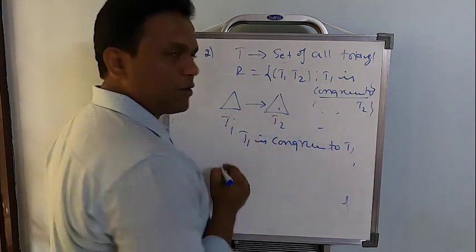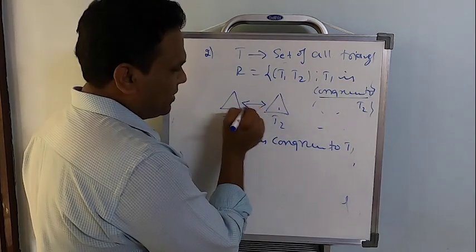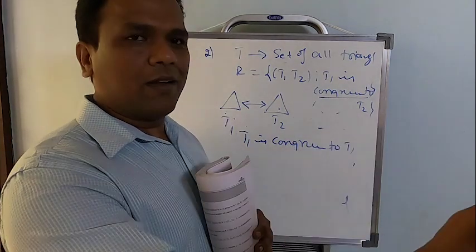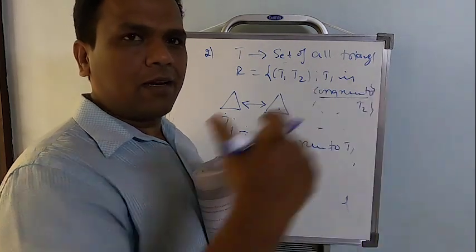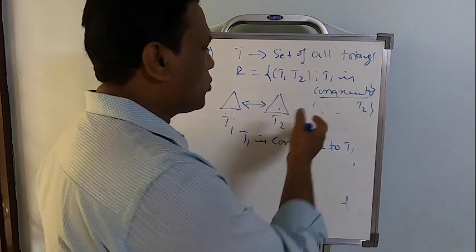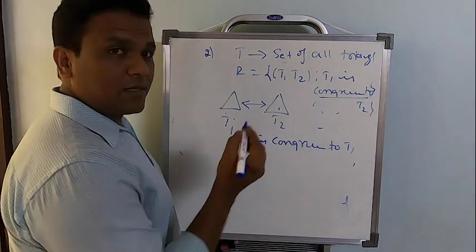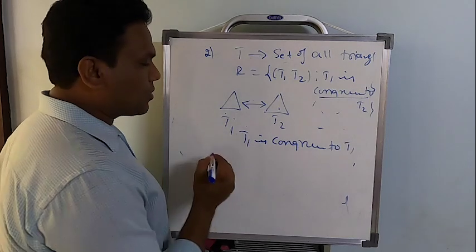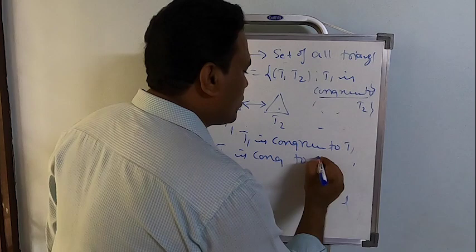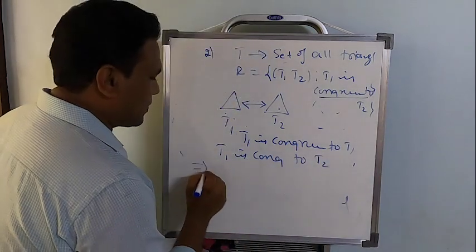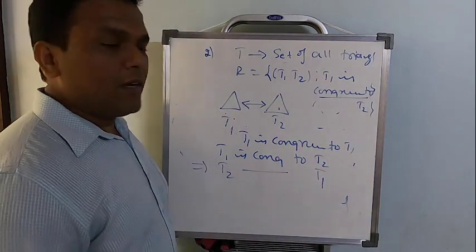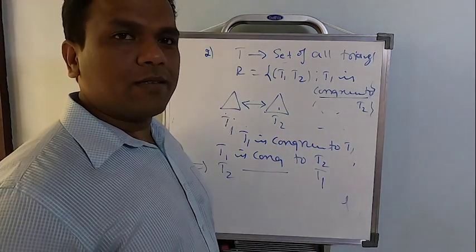Now let me take one more triangle here. T1 is congruent to T2. Similarly, T2 is congruent to T1. You see the triangle you are holding in the mirror, or you see the mirror triangle and this one, both are going to be congruent, right? In such a case, the two triangles are congruent. So what is the condition for symmetric? If T1 is congruent to T2, this implies certainly T2 is congruent to T1. Hence, the relation is going to be symmetric.